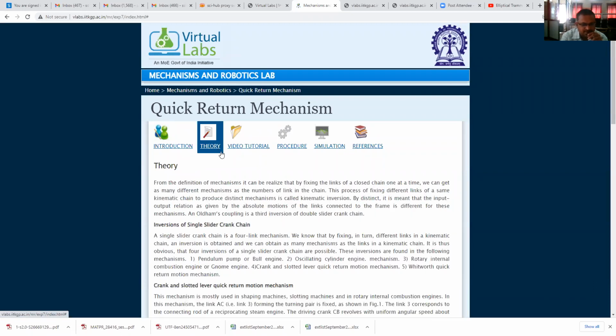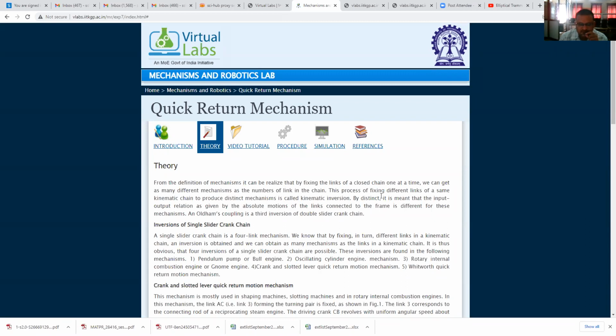Now theory. From the definition of mechanisms, it can be realized that by fixing the links of a closed chain one at a time, we can get as many different mechanisms as the numbers of link in the chain.